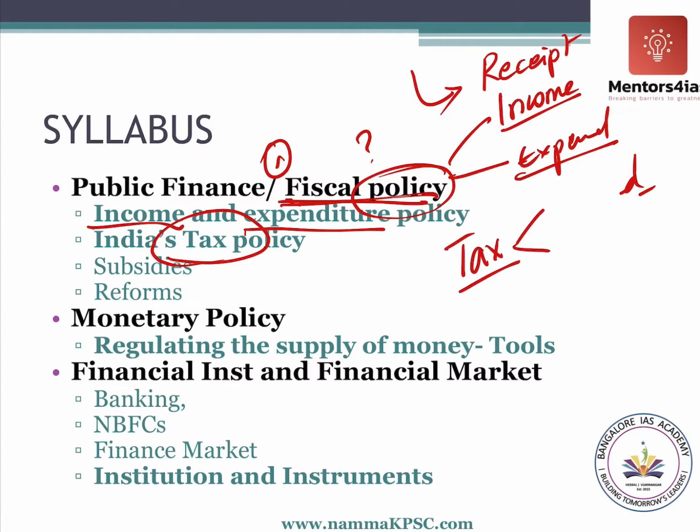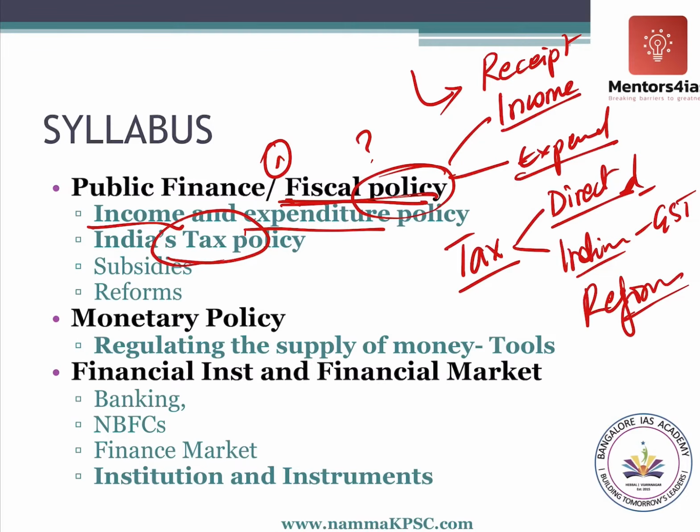In tax, we have two types: direct tax, that is your income tax, and indirect tax, and the major indirect tax is now GST. So we will try to understand the different types of direct taxes and indirect taxes. We'll also try to understand the reforms introduced by the government in order to make it more effective.